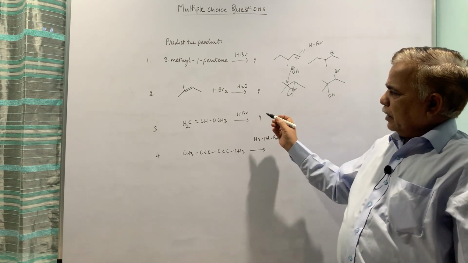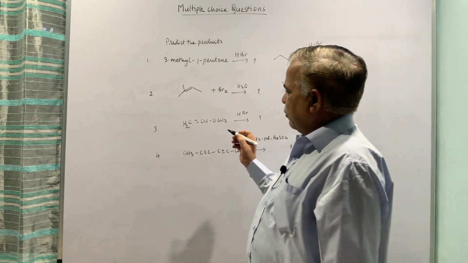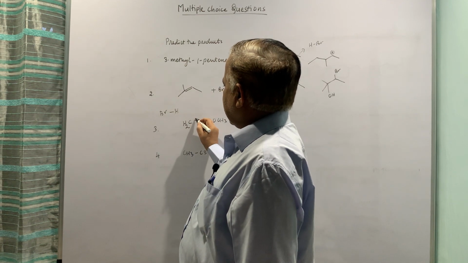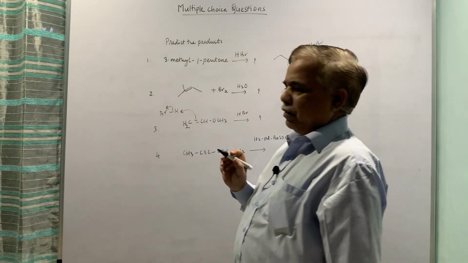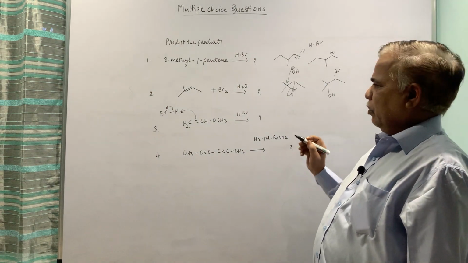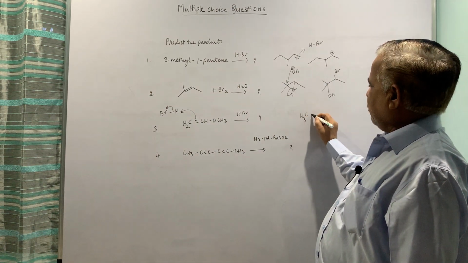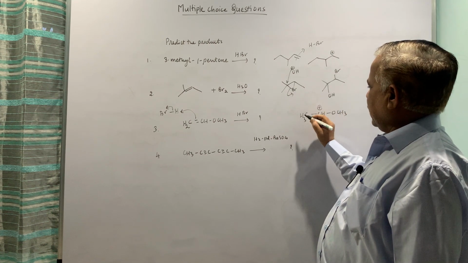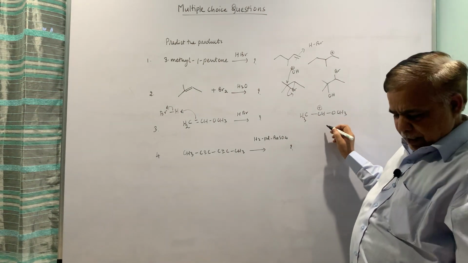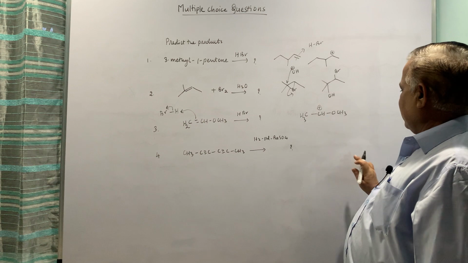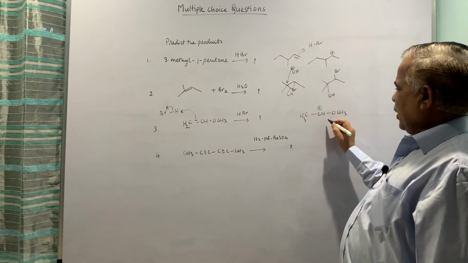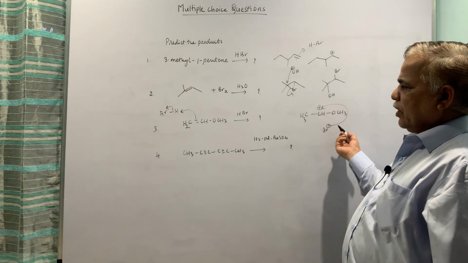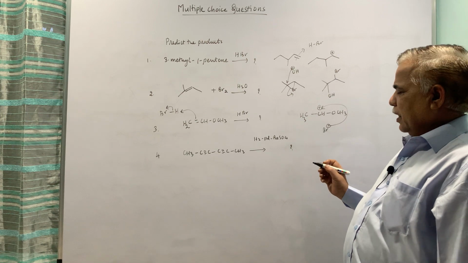This HBr addition, now HBr should interact with this. I am putting Br on the other side just to first show the attack of the double bond, and eventually you will have 2 carbonium ions, but I am putting the most stable. This is secondary, as well as it is stabilized by the resonance effect by virtue of the oxygen lone pair. Now this will interact with Br minus, and eventually you will get the product of HBr addition.